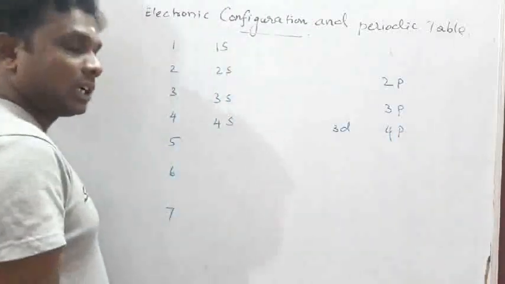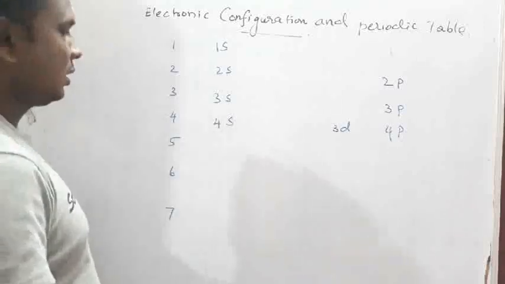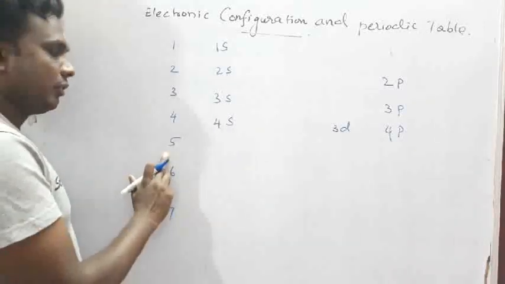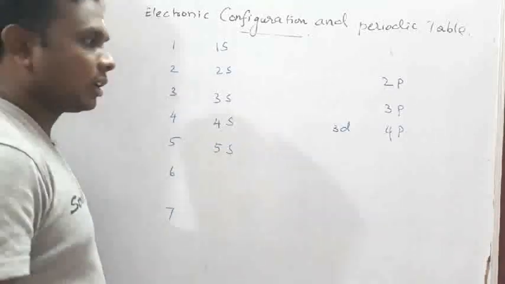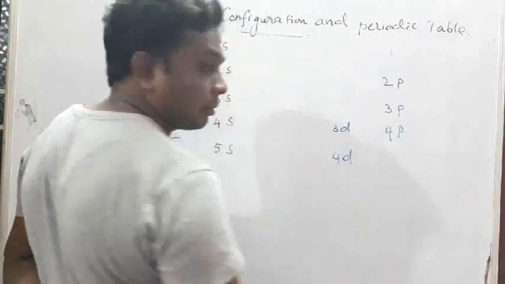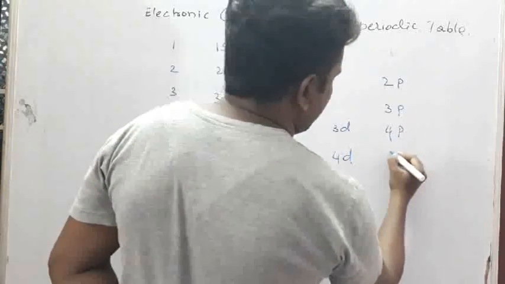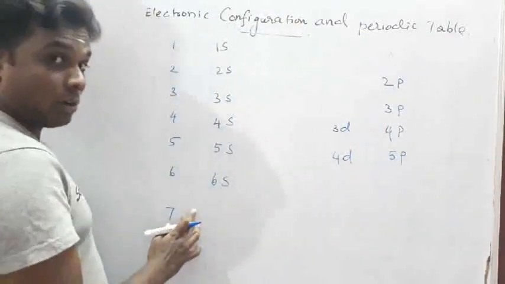Understand, guys, I will explain, please listen. In the fifth period, the 5s orbital is there, then 4d orbital will come, and it ends with 5p.